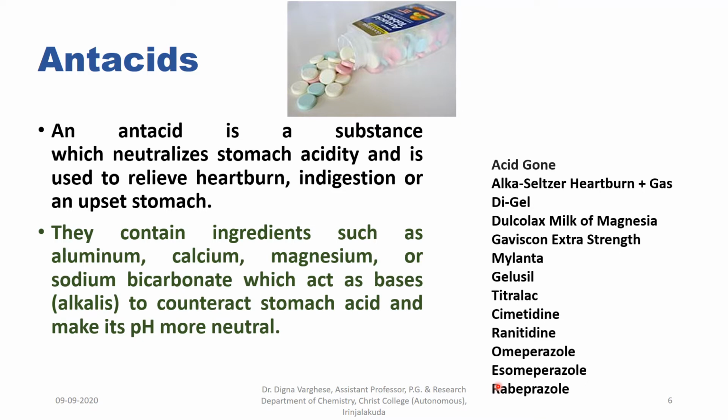These are some examples of antacids. There are many more also. Some side effects of antacids are diarrhea, constipation, kidney stones, osteoporosis.